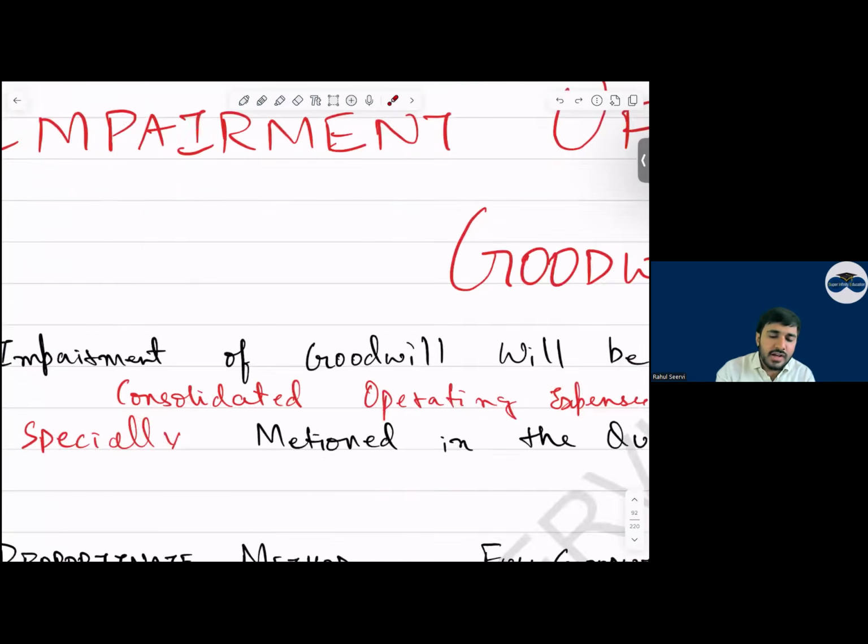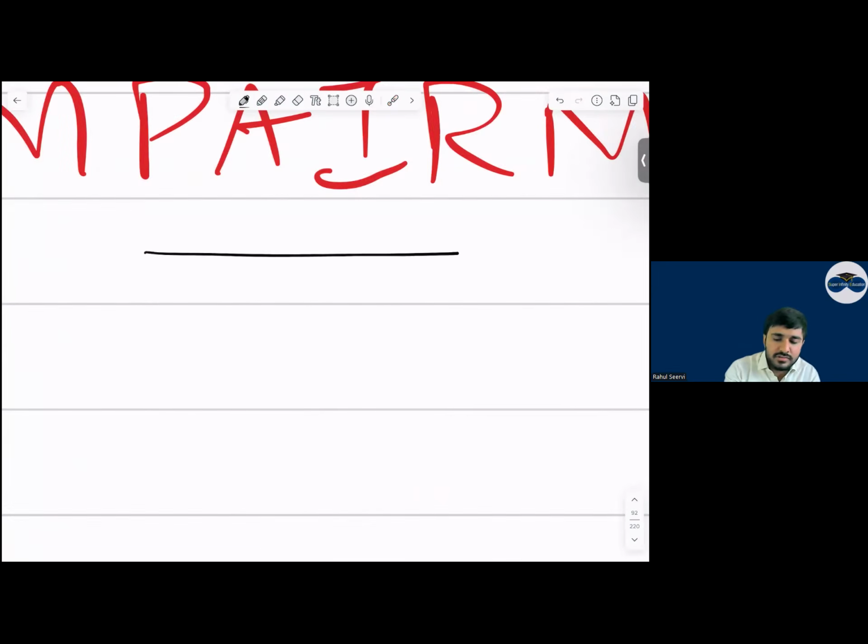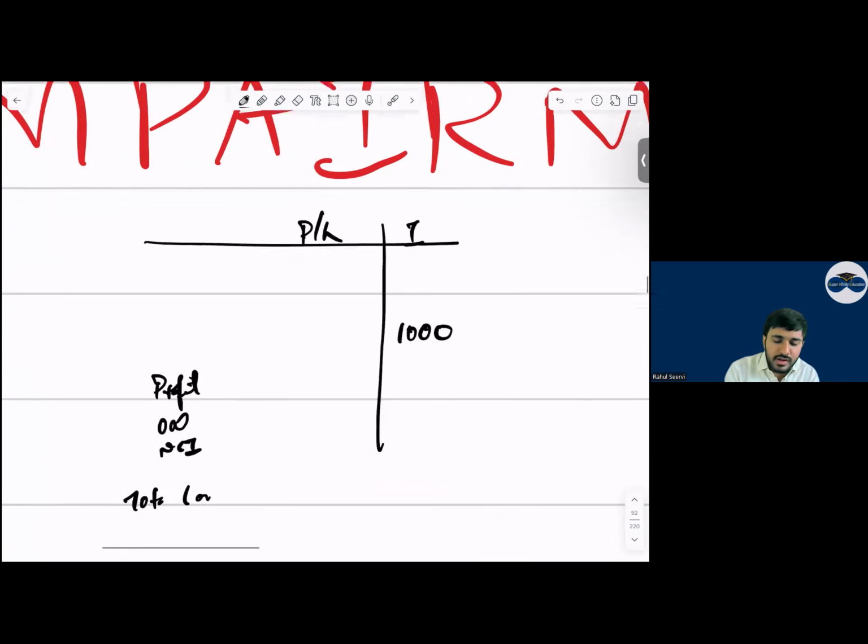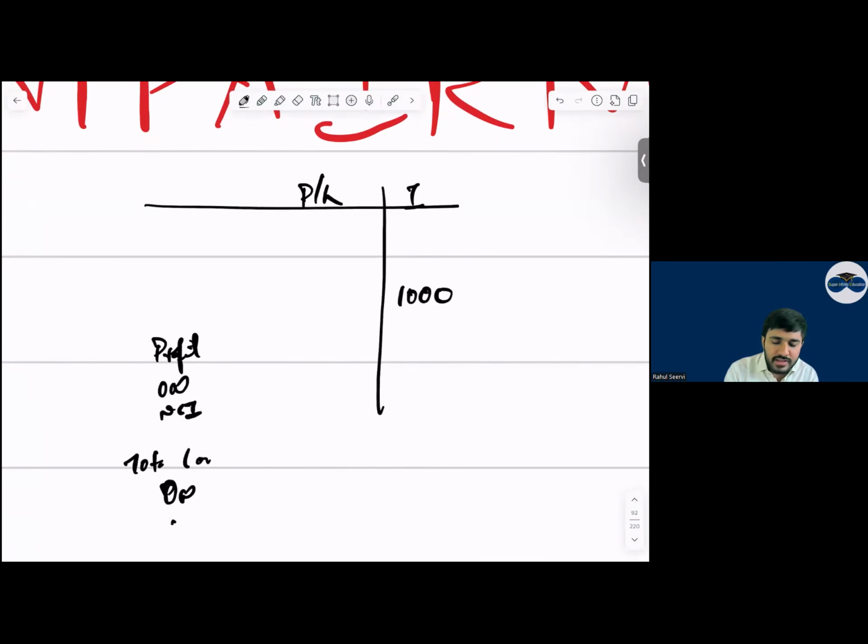Sir, how do we do the adjustment vertically? अरे देखो इधर, ये P&L है आपका. Impairment, can I say in operating expenses, I will recognize 1,000 as an expense. And what will I do below? Profit, I mentioned owner, NCI. Then I mentioned total comprehensive income. I mentioned owner and NCI. I say it is proportionate method. Proportionate method. What will I do? I'll remove 1,000 from here and I'll remove 1,000 from here.